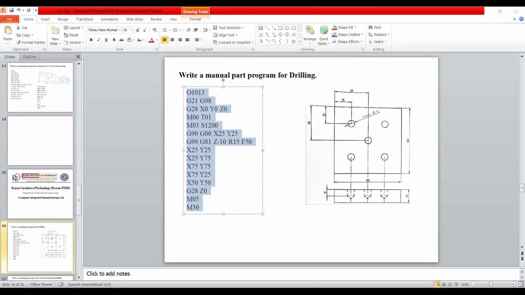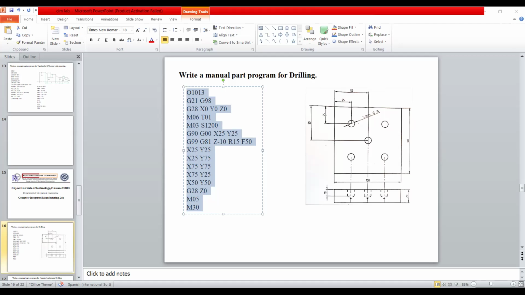Next, syntax, same procedure. Check your syntax. Next one is assign to. Here I have to take a drill: insert drill or twist drill.